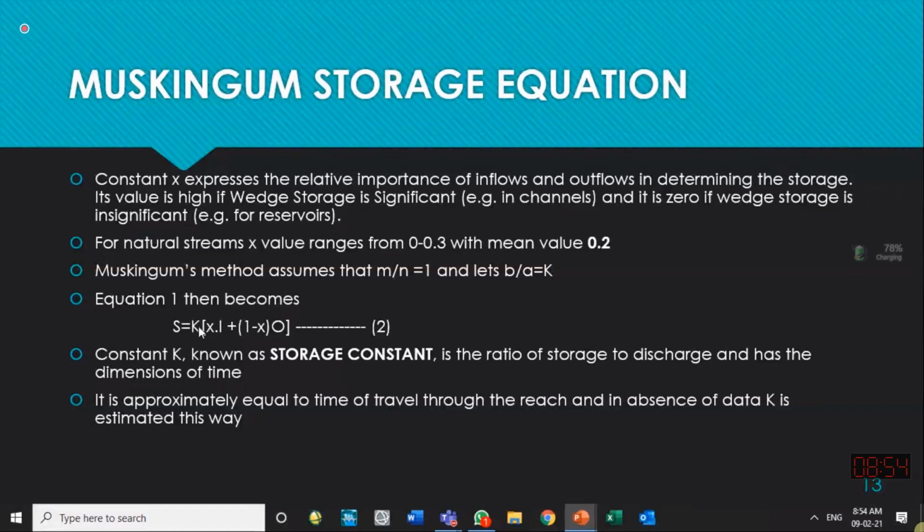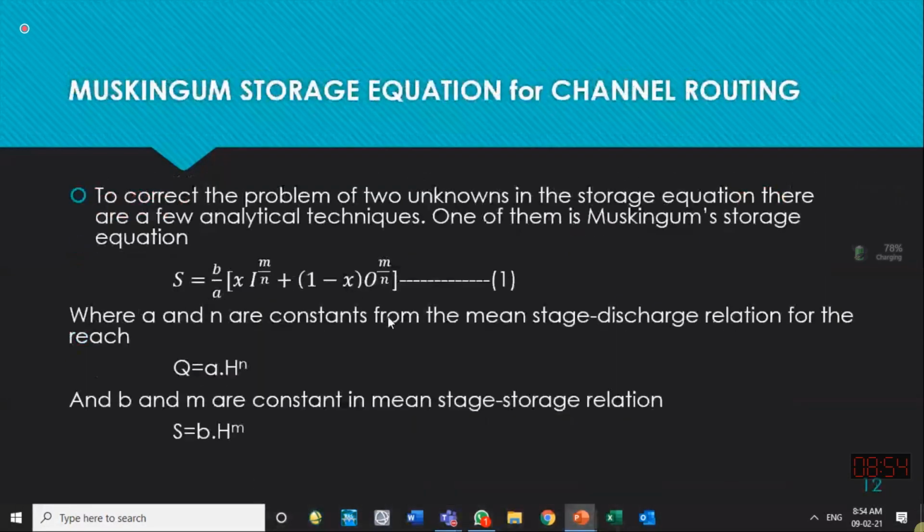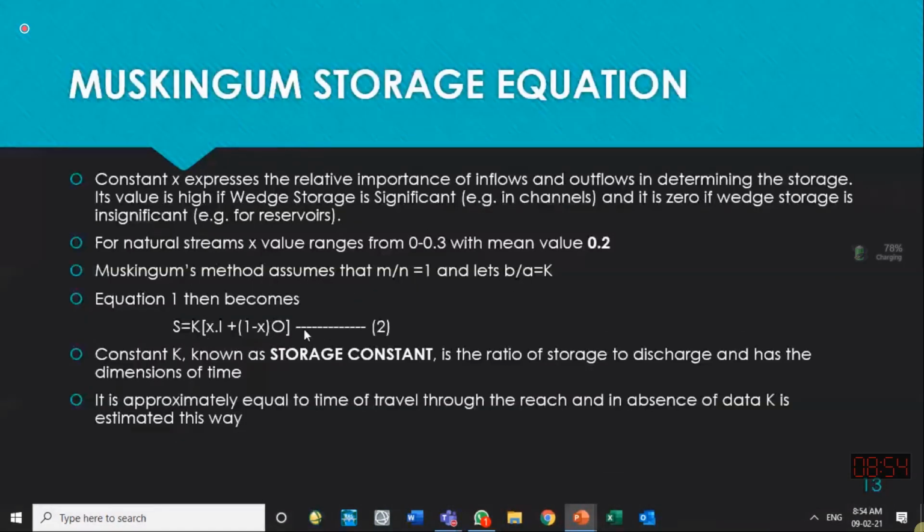So b over a is replaced with k, x is written as it is, and I power m over n is written as I because m over n is taken as 1. So that is the other way of writing this Muskingum equation: k times x into I power 1 plus 1 minus x into O power 1. The same equation is written over here.